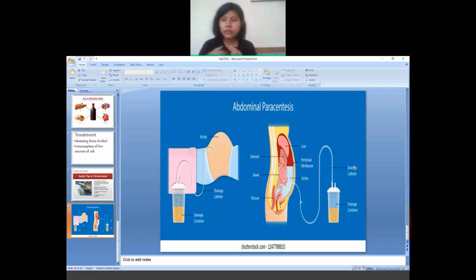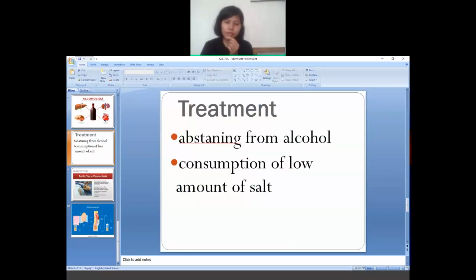Okay, which person? Rudolph. Okay, can you tell me some medical treatment for this ascites?